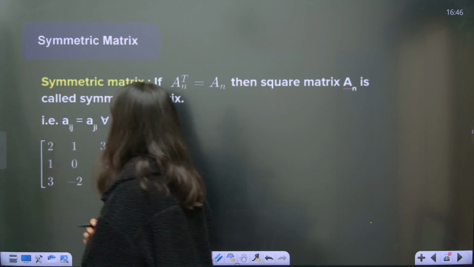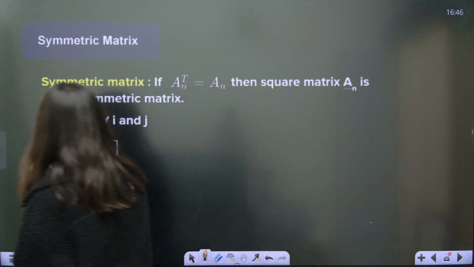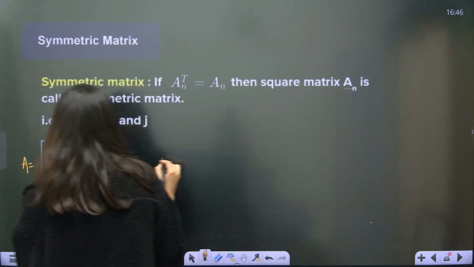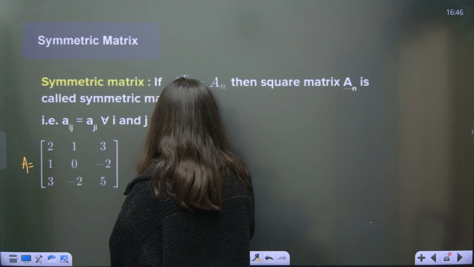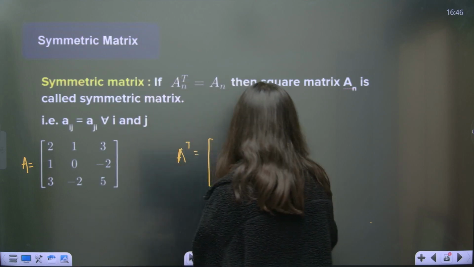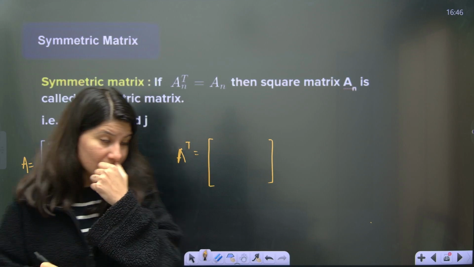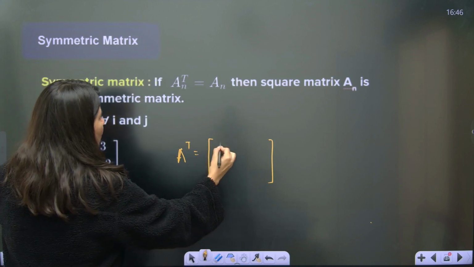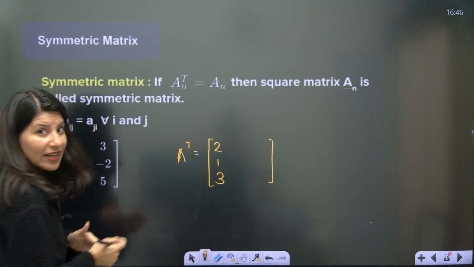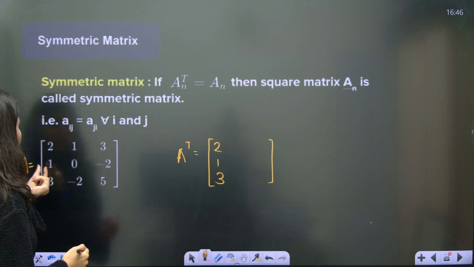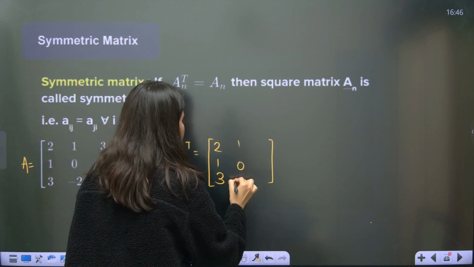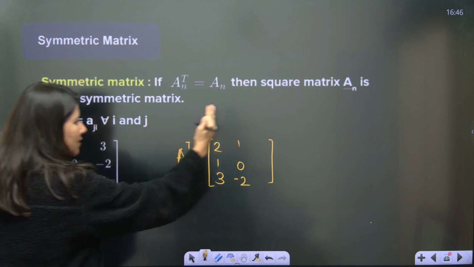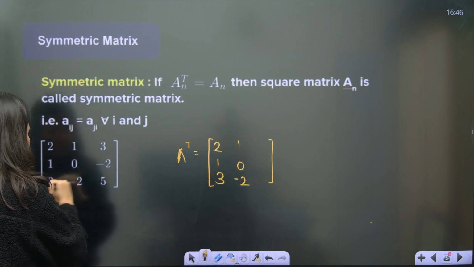Okay, so suppose this is the matrix, right? This is your A. Okay, A transpose. Let us calculate A transpose. So 2, 1, 3. Can you see this is row number 1? 2, 1, 3, column number 1. While taking transpose, row number 2, 1, 0, minus 2. 1, 0, minus 2. Okay, then 3, minus 2, 5.